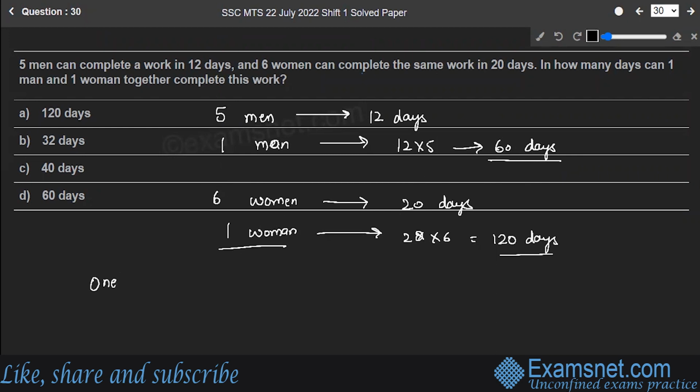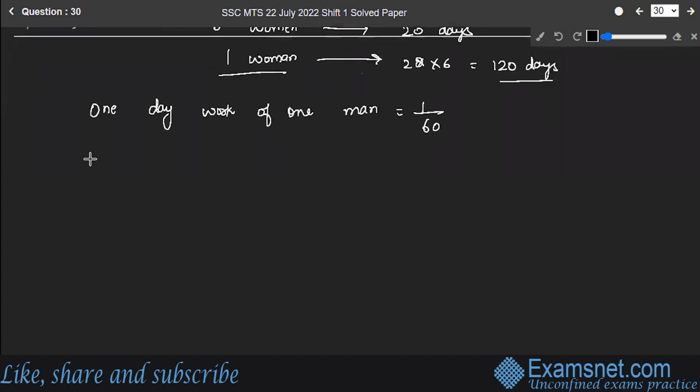So 1 day work of one man is equal to 1 upon 60. Similarly, 1 day work of one woman is equal to 1 upon 120.